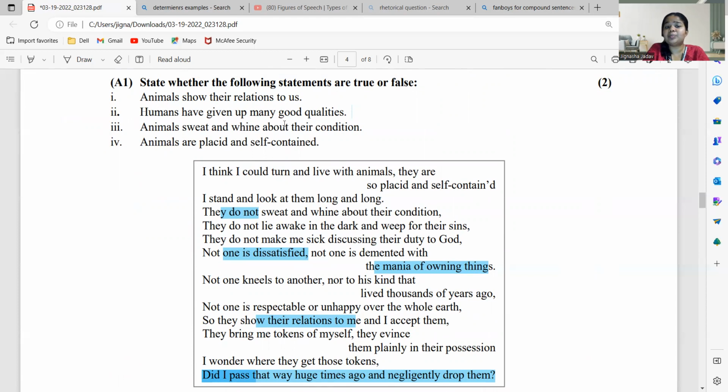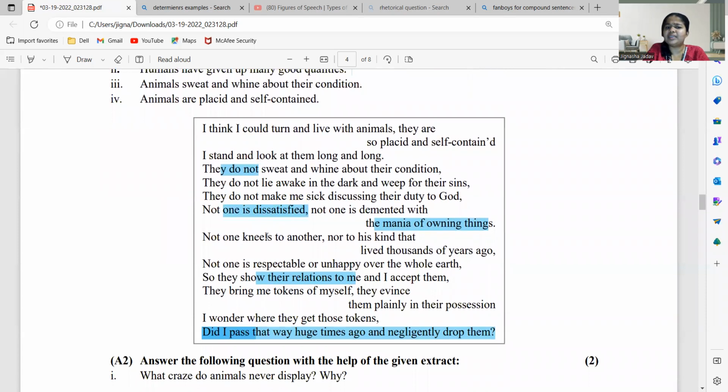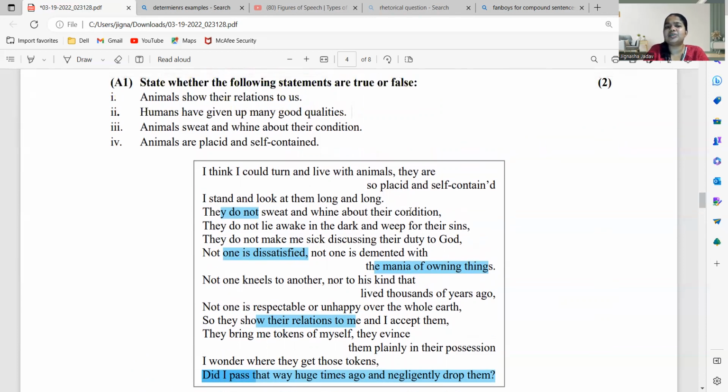Next, humans have given up many good qualities. Is it true? Yeah, he's saying, right, that not one kneels to another, not to his kind that lived thousands of years ago. Not one is dissatisfied, not one is demented, which means he's trying to say that humans have given up on good qualities. पूरे poem का main logic ही वही है ना, that the poet over here is tired of humans being always not satisfied with things, always eager to buy new things, whereas animals are always satisfied, and why he thinks he should build his relationship with animals more rather than humans. So humans have given up many good qualities.